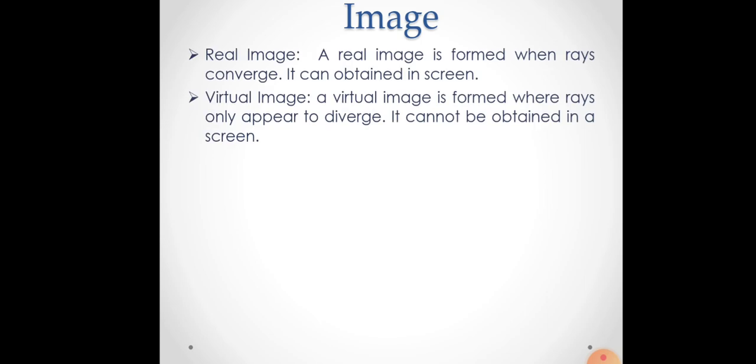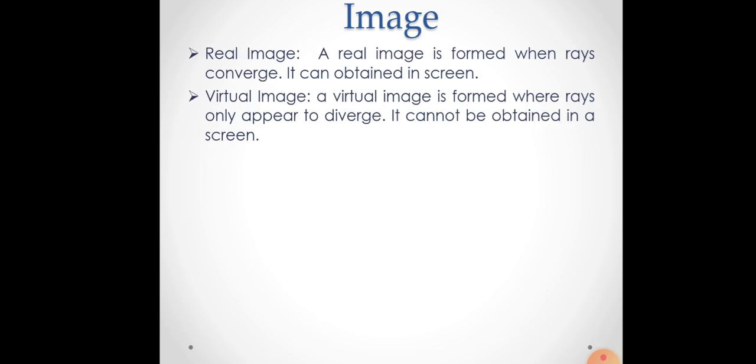Okay, next is image. What is an image? When we look into a mirror we see our image. Images are basically of two types. One is a real image and the other one is a virtual image. A real image is formed when rays converge. When rays of light meet at a point, then we see a real image. Real image can be obtained on a screen.